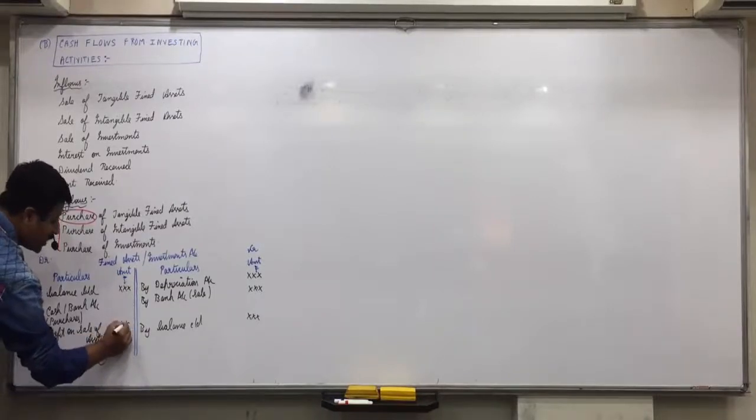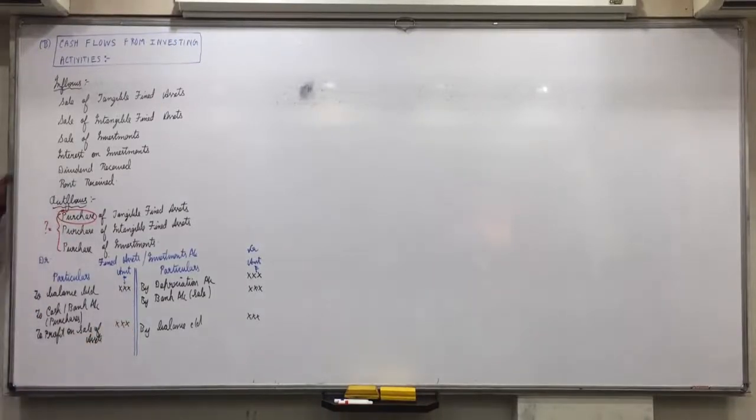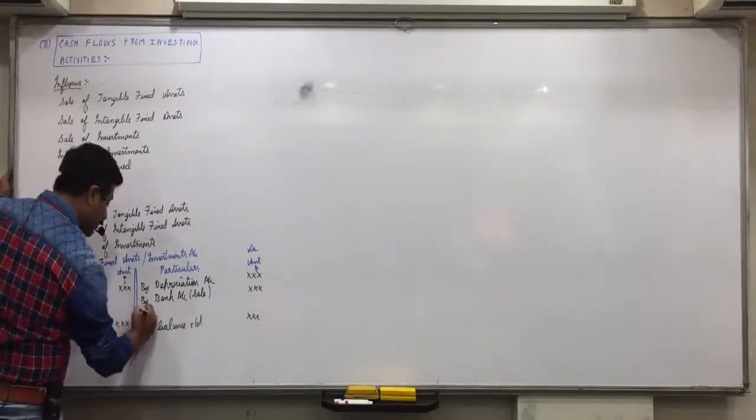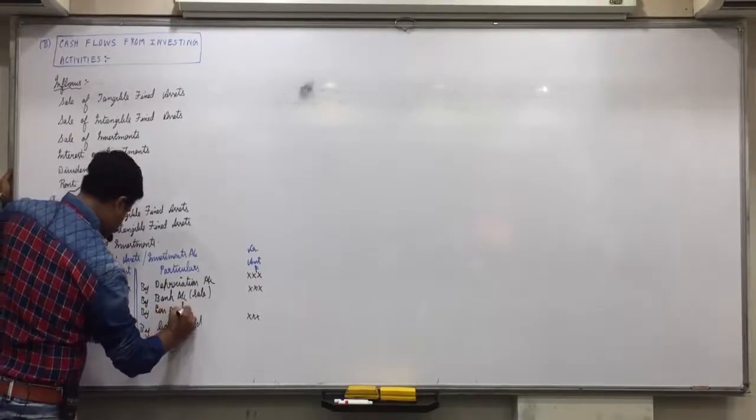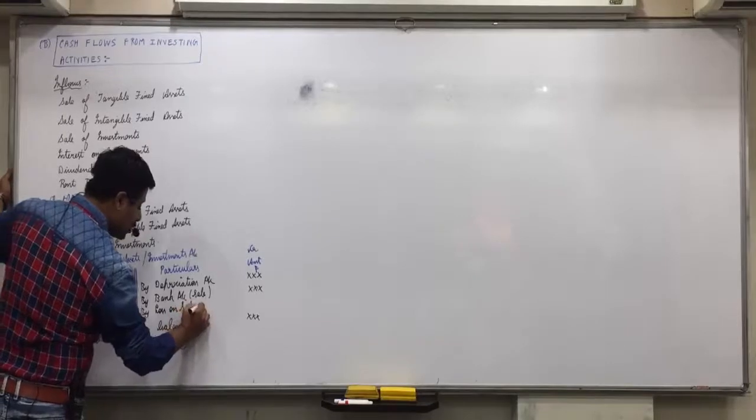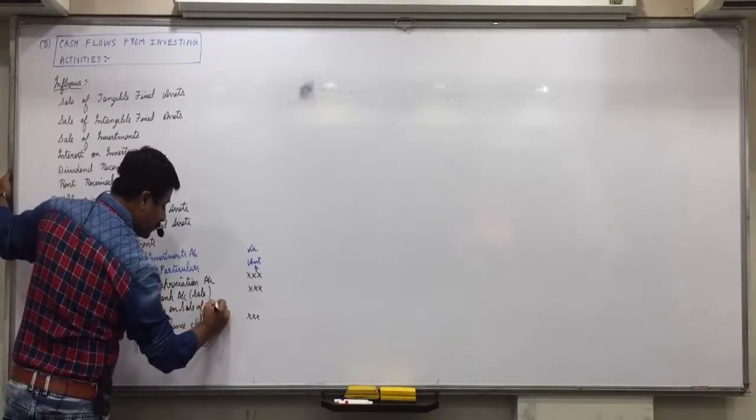Once again, if you sell it at profit, which balance does it have? Credit balance. So to close it, you'll reverse and debit, and write to profit on sale of asset. And when you sell it at loss, it has debit balance. So the normal entry, loss on sale of asset account, debit, under expenses and losses. To assets or investments means credit side by loss on sale of assets or investments.